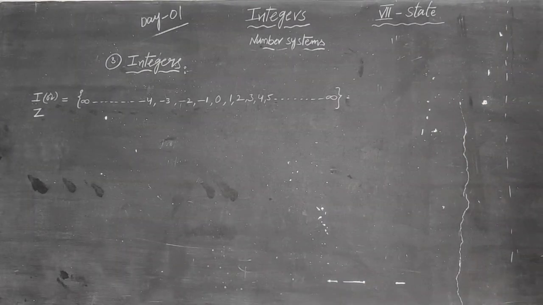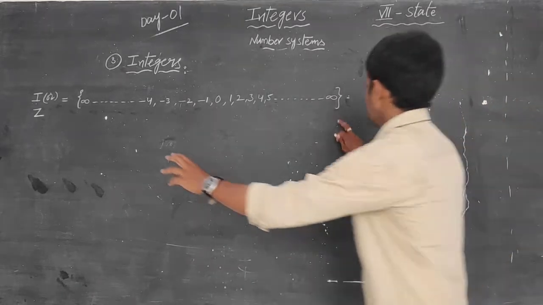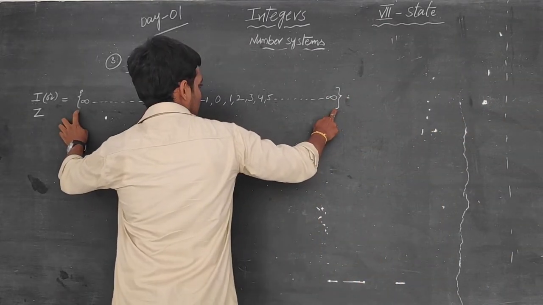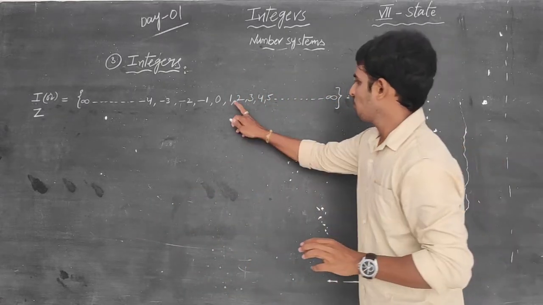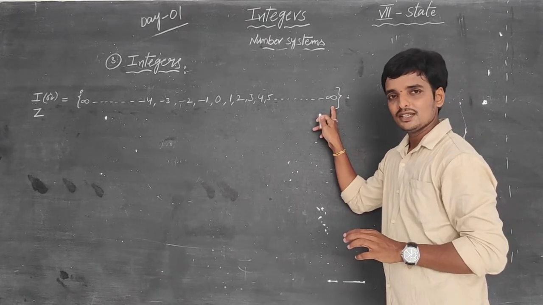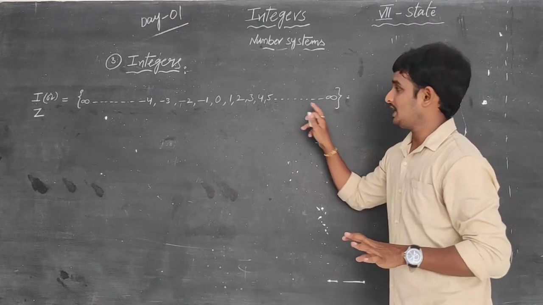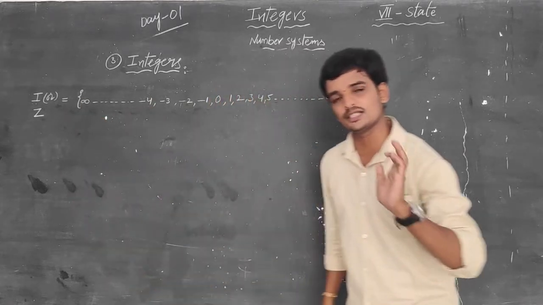Now we have to write a definition for integers. So what are these? These are the set of 1, 2, 3, 4, 5, 6, 7, 8 and so on. What are these? Positive numbers. And minus 1, minus 2, minus 3, minus 4 and so on up to infinity. What are these?